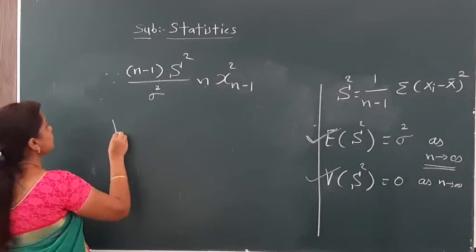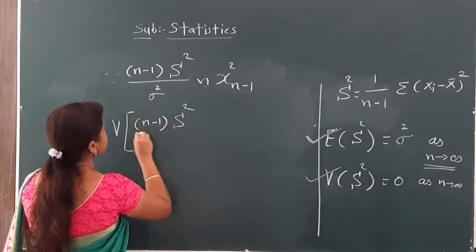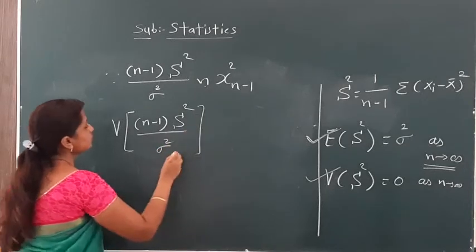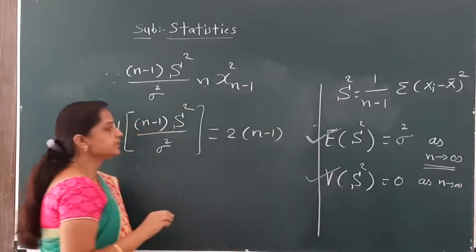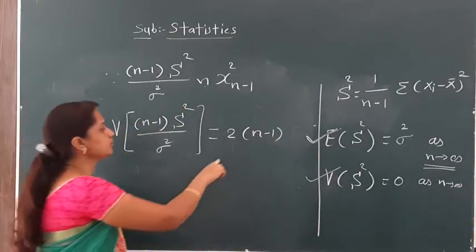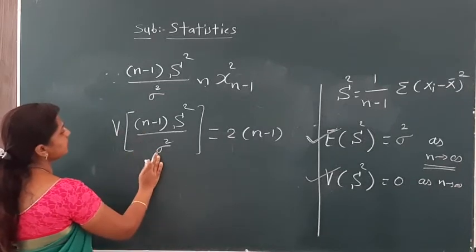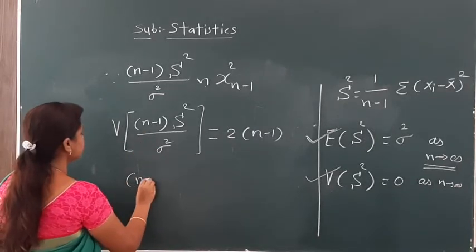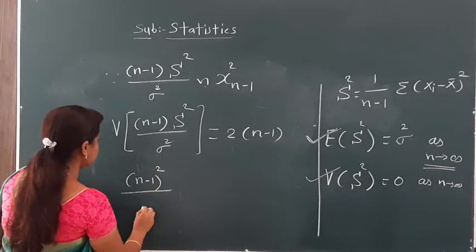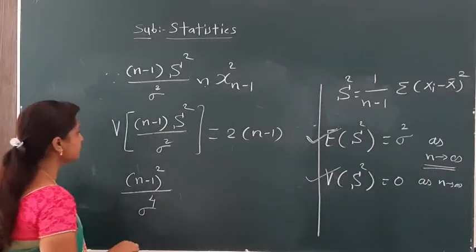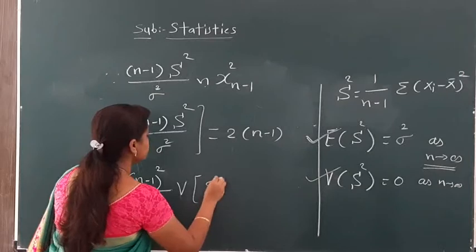Now we have to find the variance of this term, n minus 1 S square upon sigma square. All of you know that the variance of a chi-square distribution is 2 times its degrees of freedom. So I write here 2 into n minus 1. Now we solve this term. n minus 1 divided by sigma square is a constant, and by the definition of variance this term becomes the square of that constant. So here n minus 1 whole square divided by sigma raised to 4, by the definition of variance.